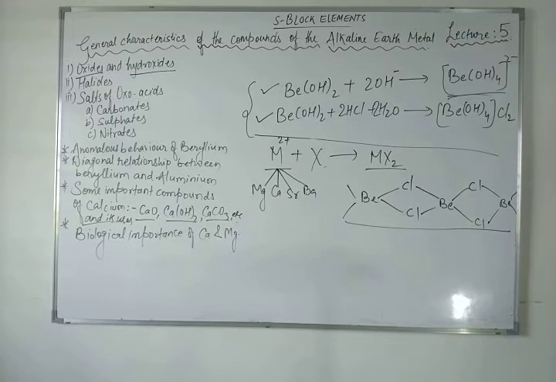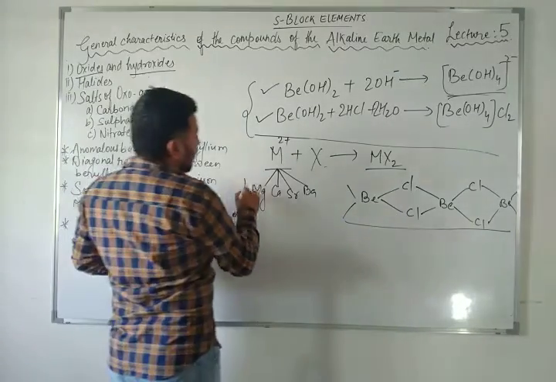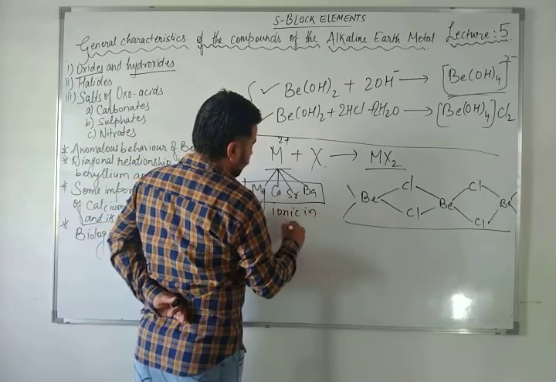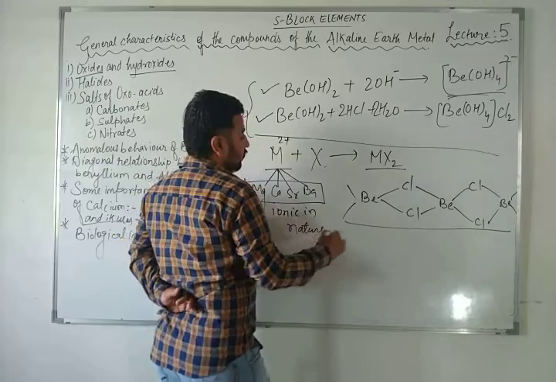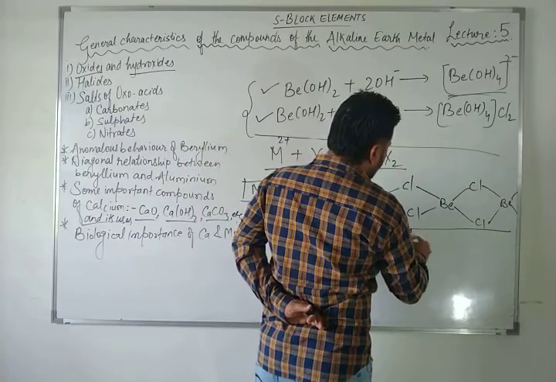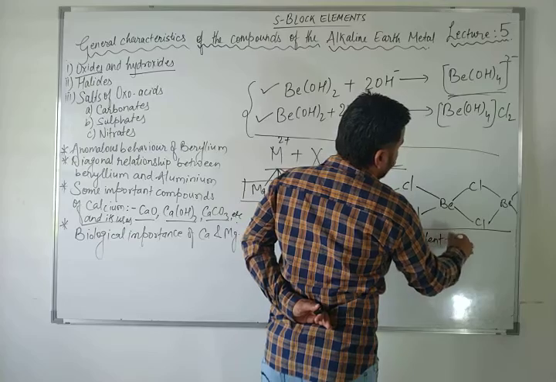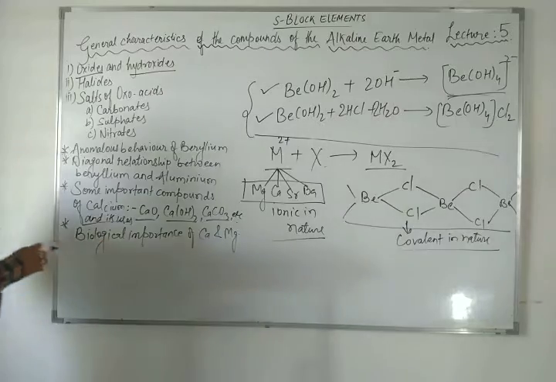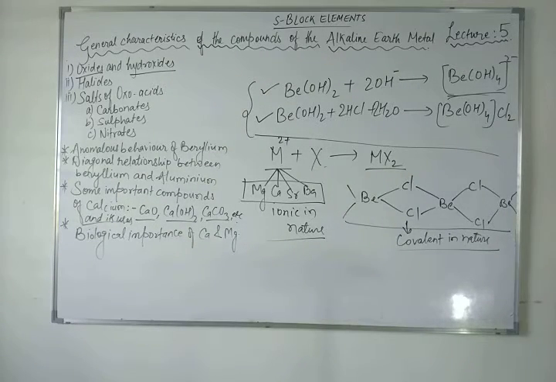All the other alkaline earth metals are ionic in nature, and here beryllium chloride is covalent in nature. Got it? So you know very well the difference between beryllium and other alkaline earth metal halides. Except for beryllium halides, all the other halides of alkaline earth metals are ionic in nature. Beryllium halides are essentially covalent and soluble in organic solvent.